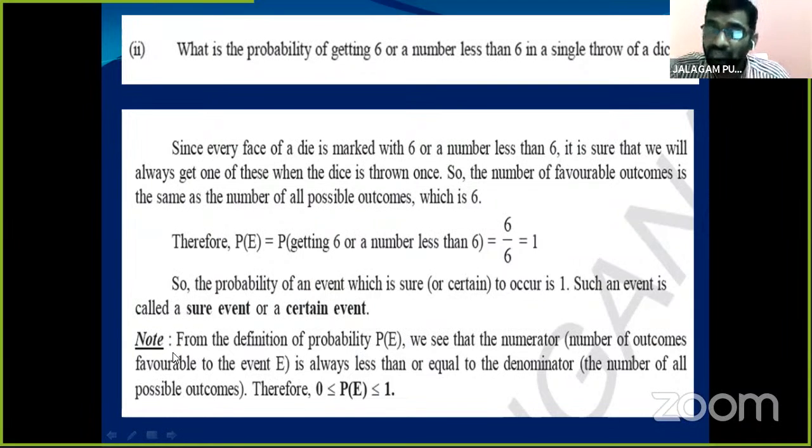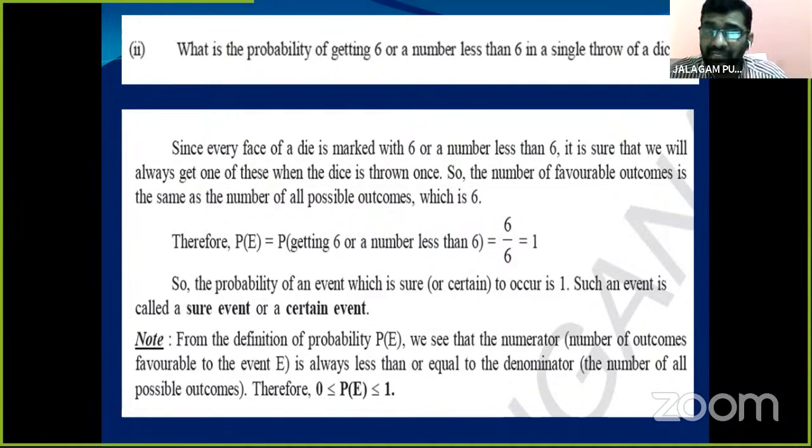From the definition of probability P of E, we see that the numerator, the number of outcomes favorable to event E, is always less than or equal to the denominator. See children, once again we recall the formula of probability. P of E is equal to favorable outcomes divided by all possible outcomes.